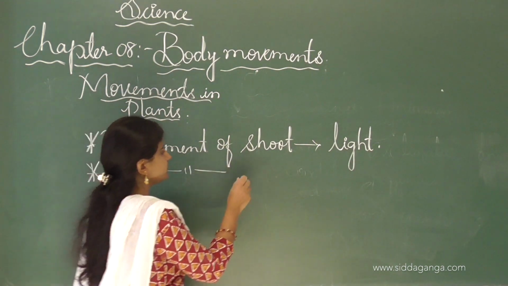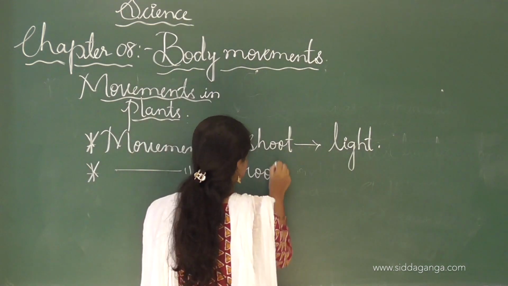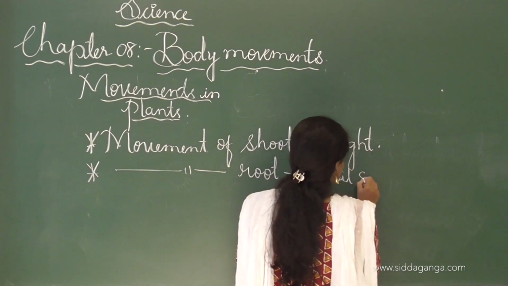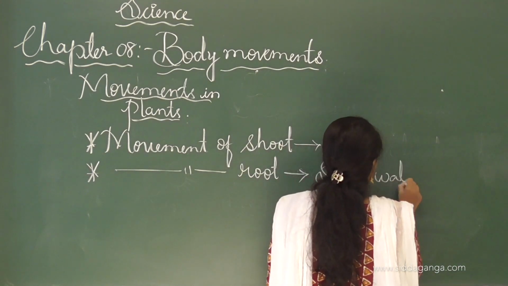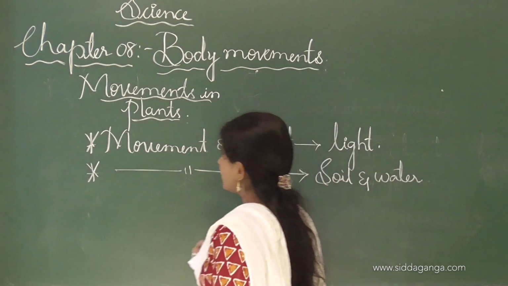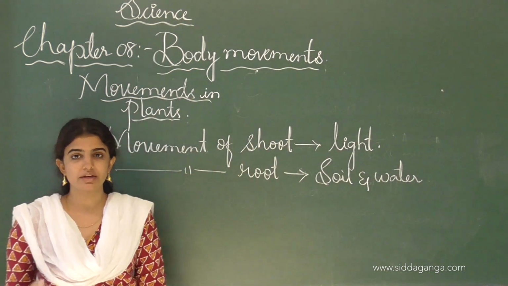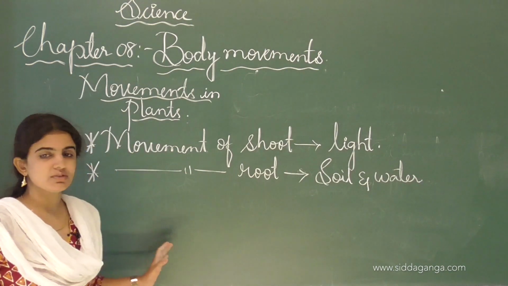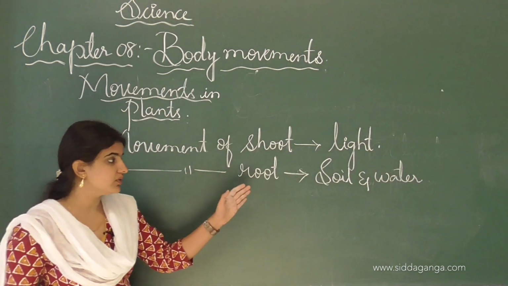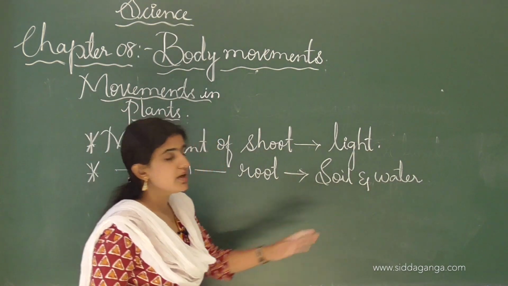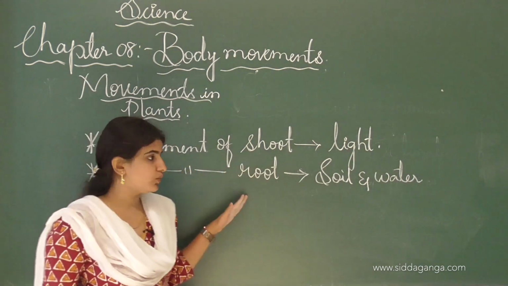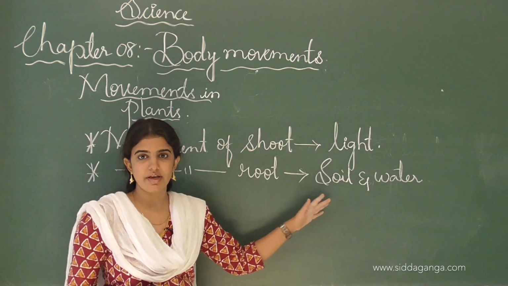Next one is the movement of roots towards the soil and water. We can easily see movement in the roots also. If the roots have a lack of soil as well as water, and a particular area has soil and water, the roots will turn in that direction.